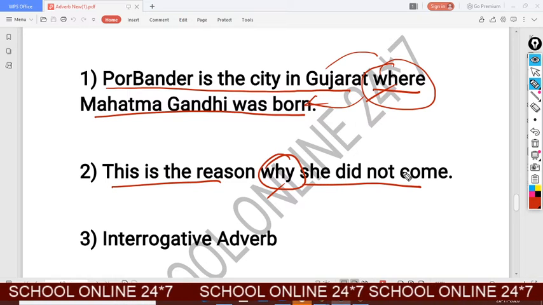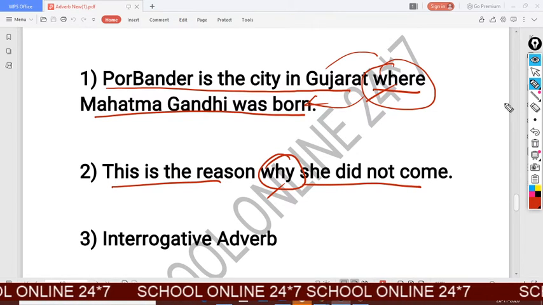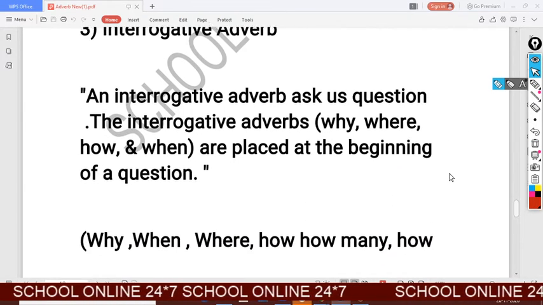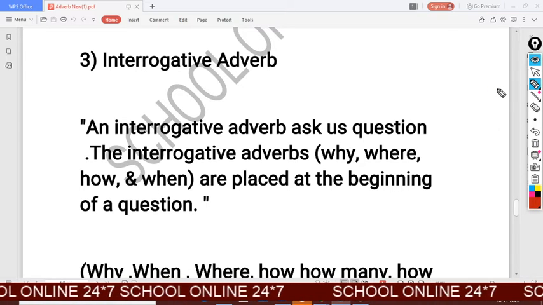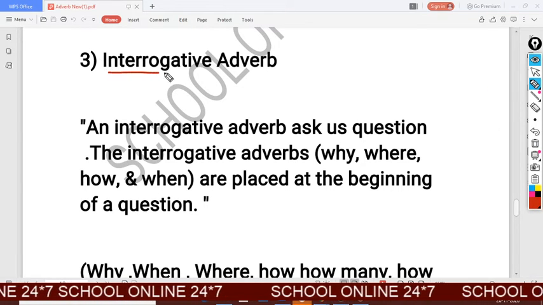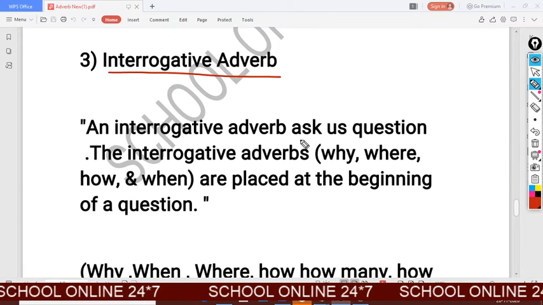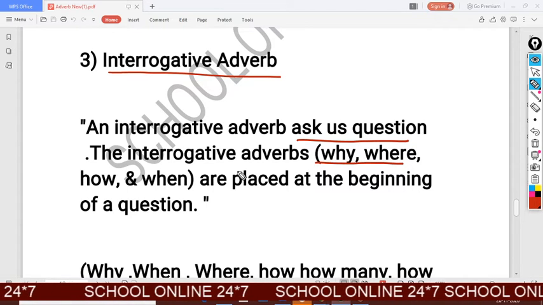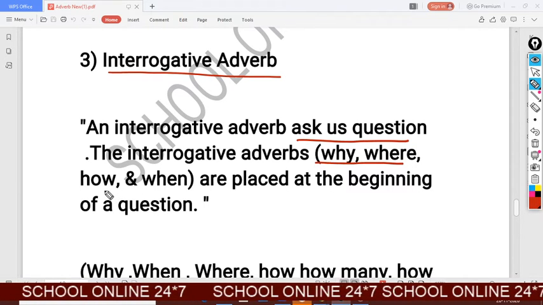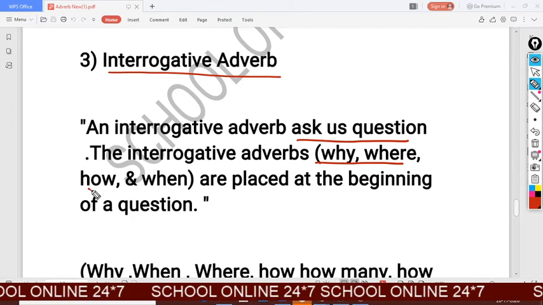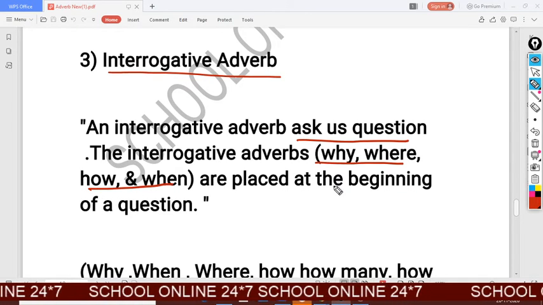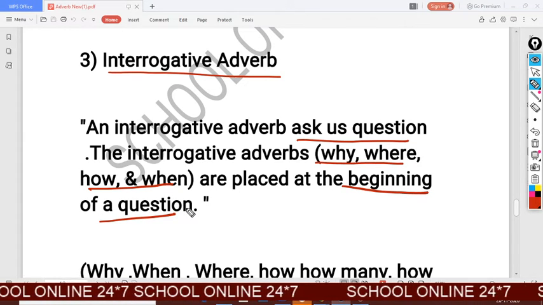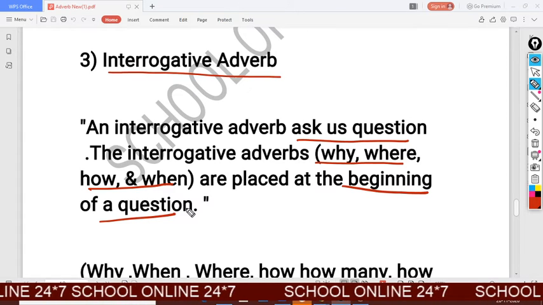Clear? And now we will discuss the third and the last type of adverb. It is interrogative adverb. An interrogative adverb asks us a question. These are the words which we use as interrogative adverb: why, where, how, and when, and they are placed at the beginning of a question.